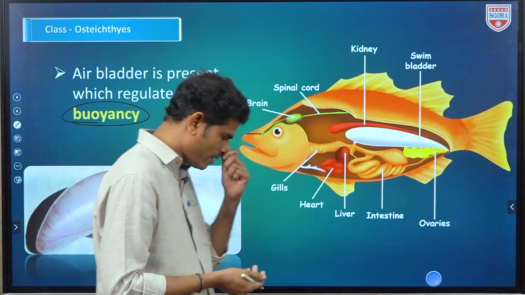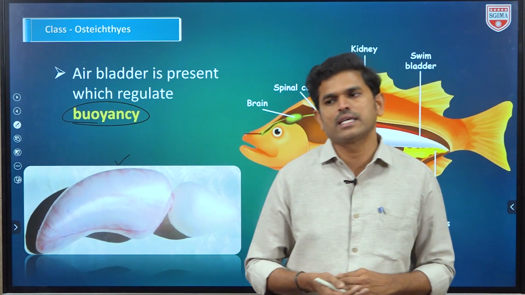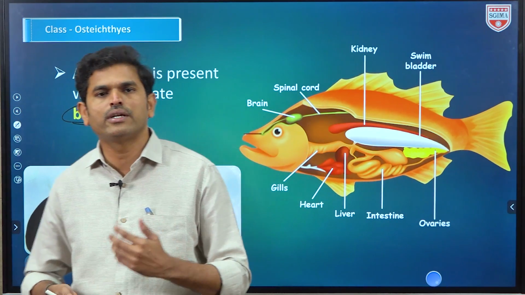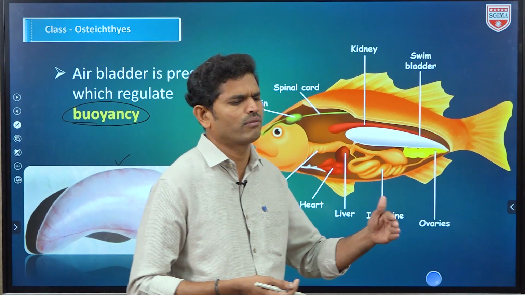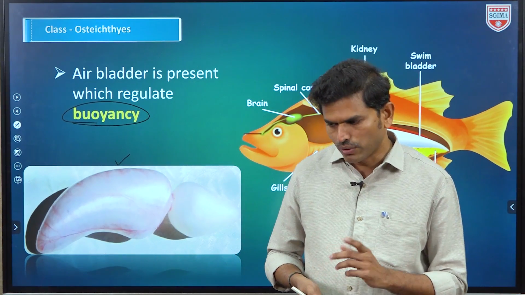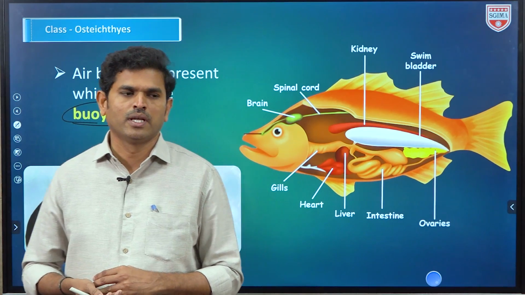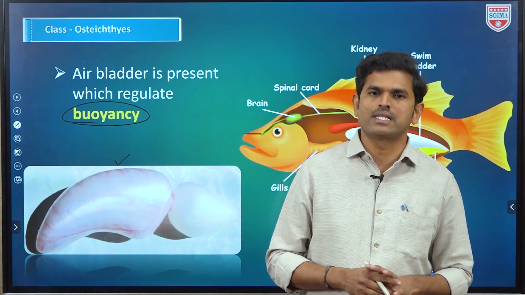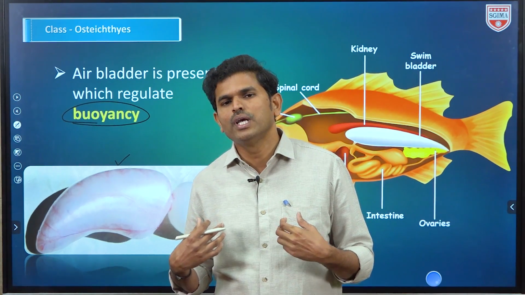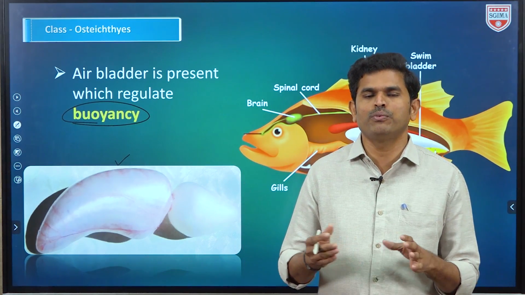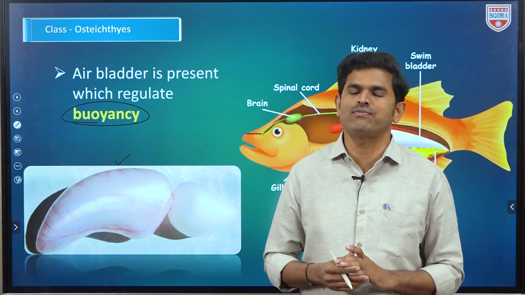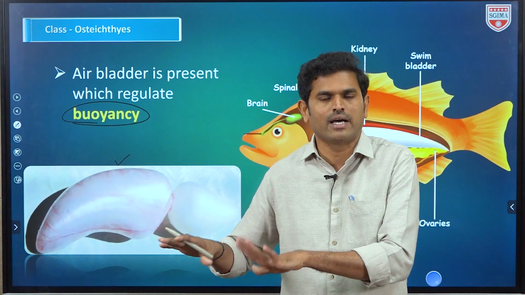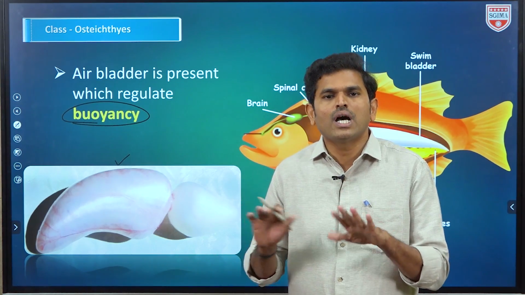How can we apply floatingness, buoyancy and swim bladder in our daily life? Just like in summer holidays, students join various courses for one or one and a half months. One example is swimming. Beginners are not allowed directly into the whole swimming pool, so first they teach the basics. Later they provide an air tube, also called a life jacket. That air tube helps the students or organisms to float on the water.